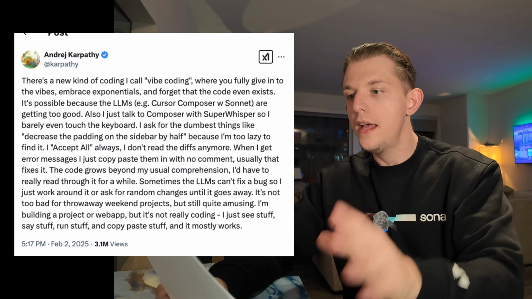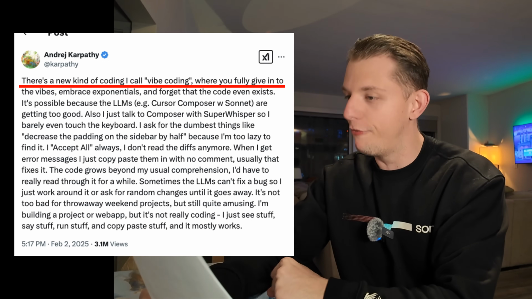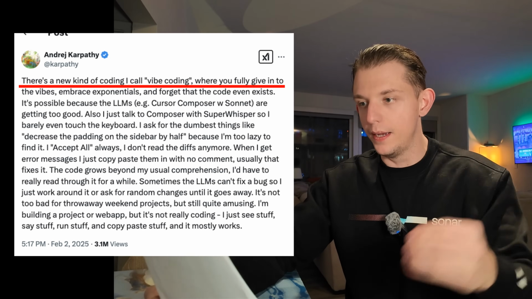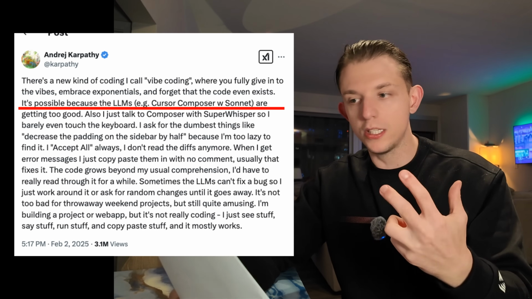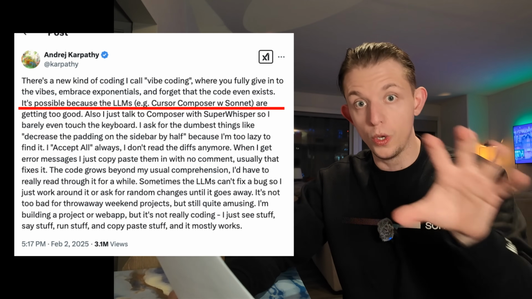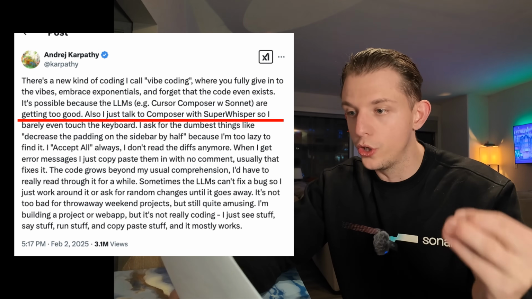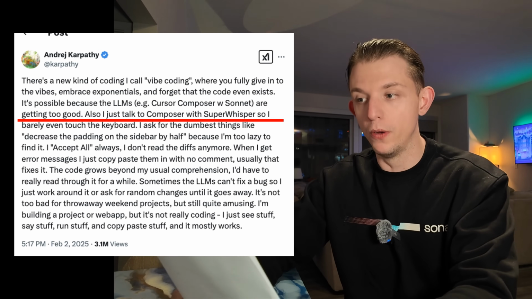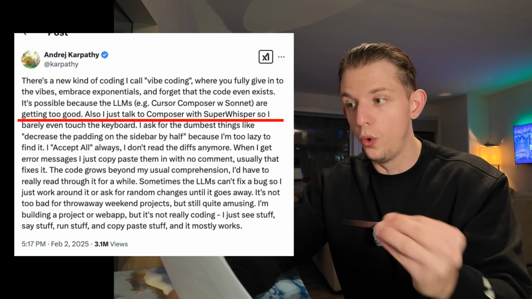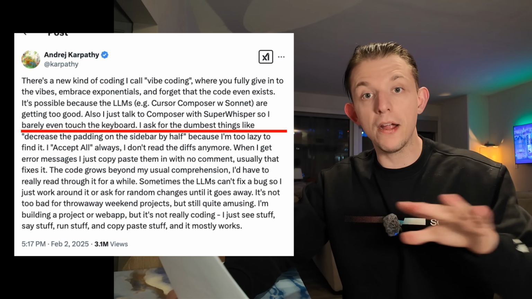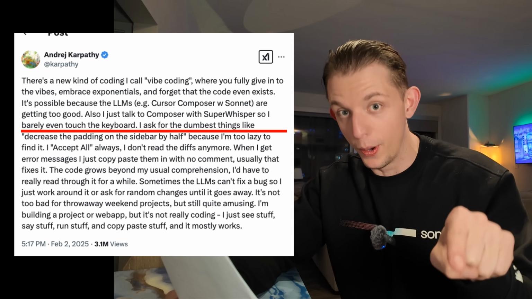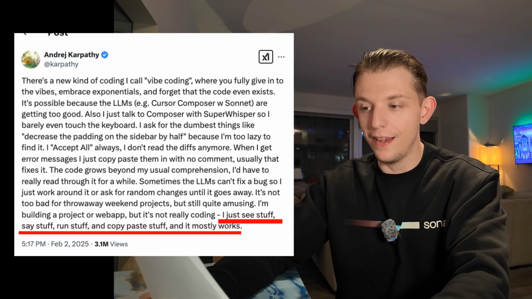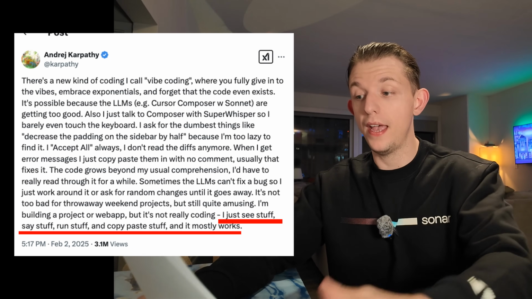He said this: there is a new kind of coding that I call vibe coding, where you fully give in to the vibes. You embrace exponentials and forget the code even exists. It's possible because LLMs, using Cursor with Claude 3.5 Sonnet, are getting too good. Also, he just talks to Composer with a speech-to-text tool called Super Whisper, and so he barely touches the keyboard. He just talks to the Cursor agent within Composer. I just see stuff, say stuff, run stuff, copy and paste stuff, and it mostly works. And this is not exaggeration.